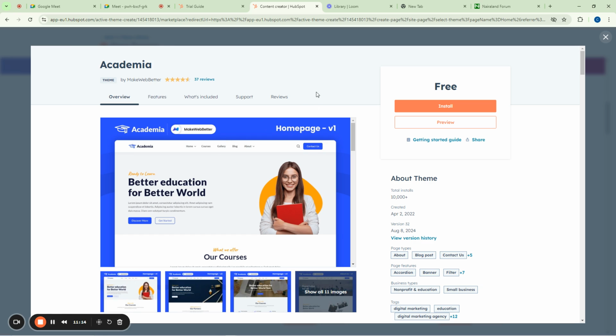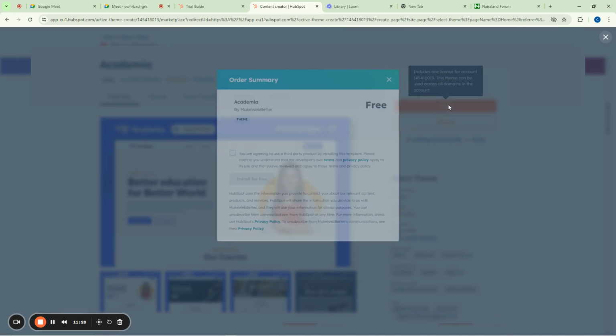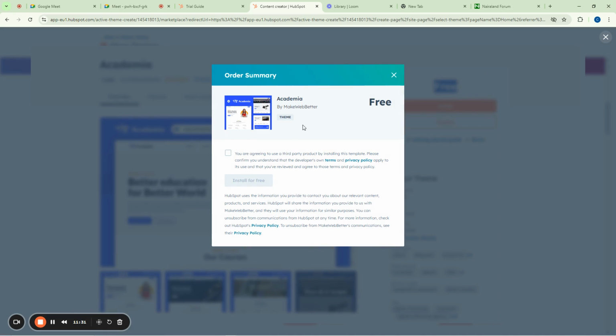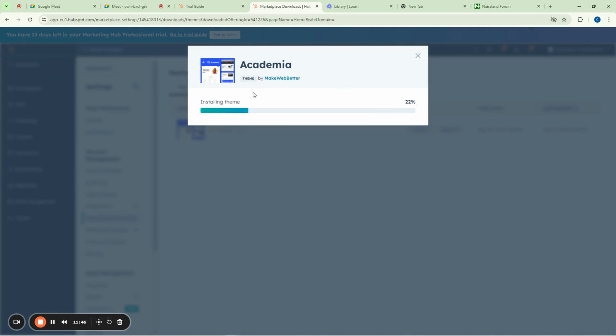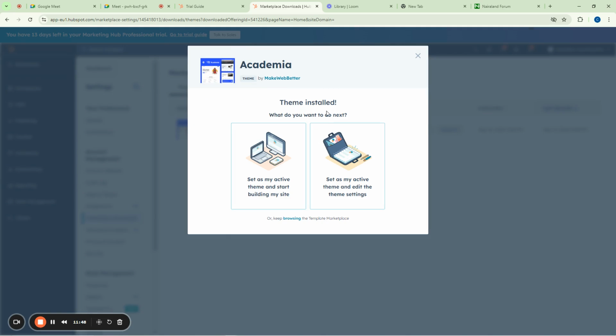When you're choosing a theme inside of HubSpot, because you're using a trial account, you want to make sure you pick a free theme so that you can work with it. This one now is the Academia theme, and it is free. What do we do now? We click on Install. When we click install, you agree to these terms and policies. You are agreeing to use our third-party product by installing this product, blah, blah, blah. What do you say? Install for free. When you're done with that, the theme will be brought into your HubSpot. You see now, this is how it's actually installed.